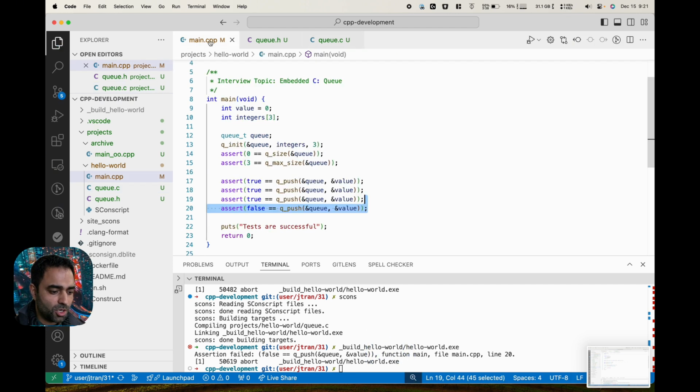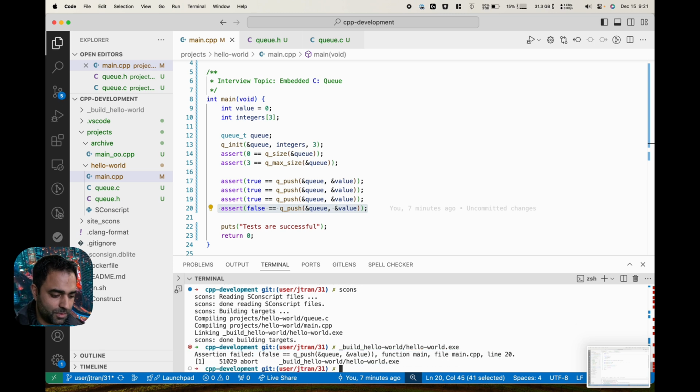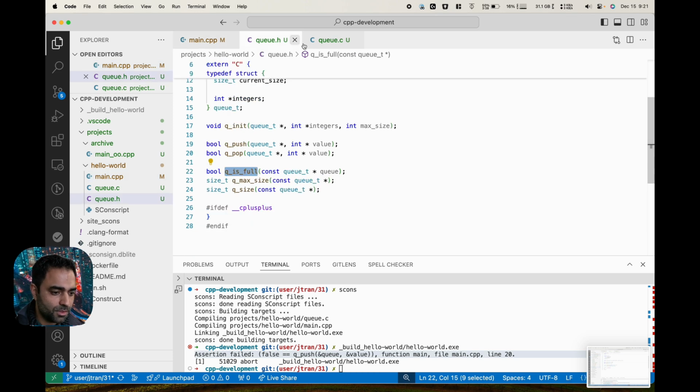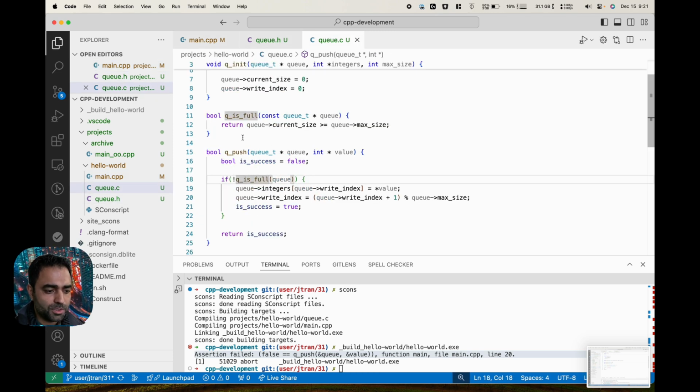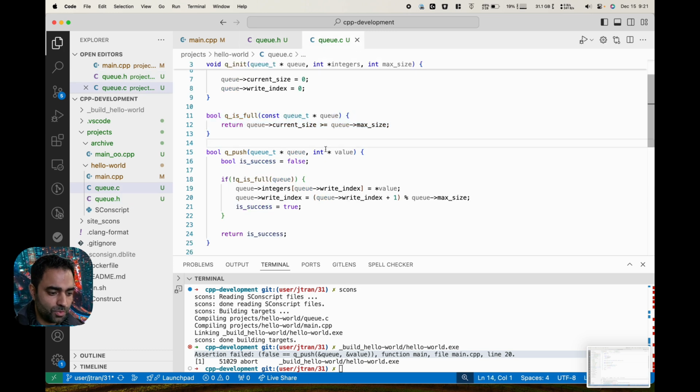So where I was last caught up was, I expected the 4th push to fail and it was not failing. So let's see if we can get it that far. So this assertion was failing. So one angle was, maybe this function is a problem. So you can actually hit this function directly now that it's public. But now what we can do is find our bug.